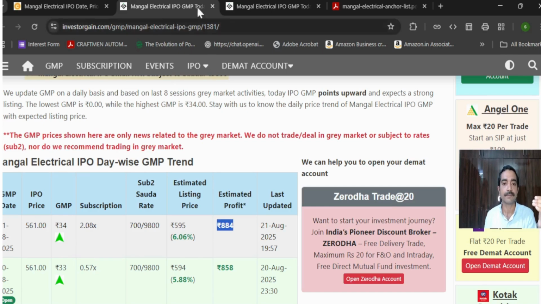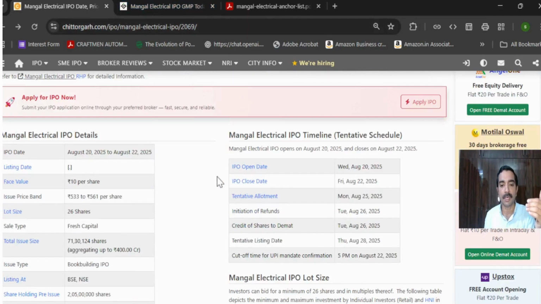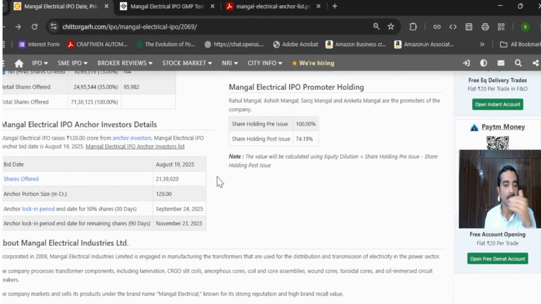It can give you an idea about people's interest in this particular stock. So GMP is one of the important terminologies, and you can have a look at it for a better understanding.